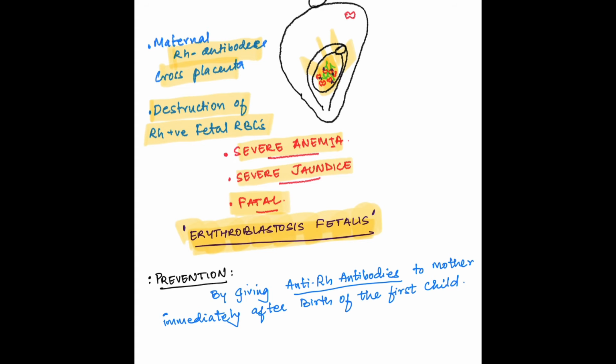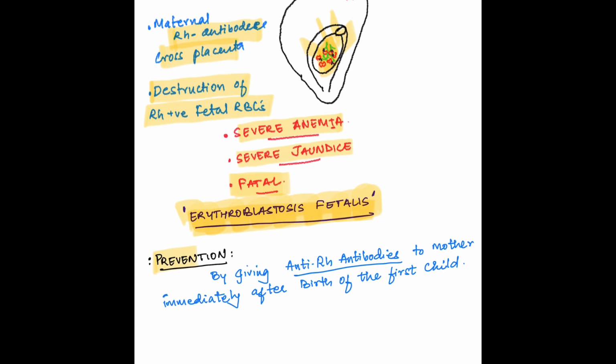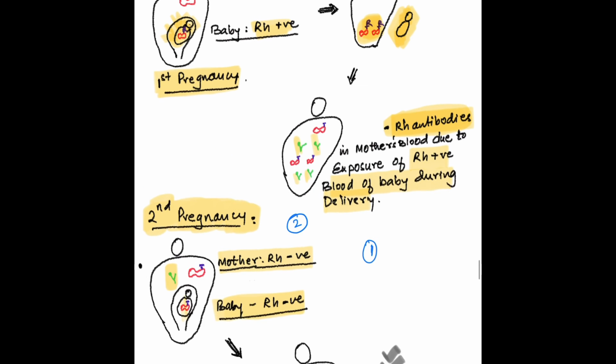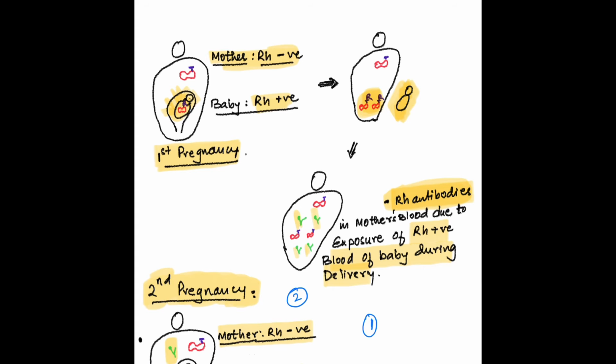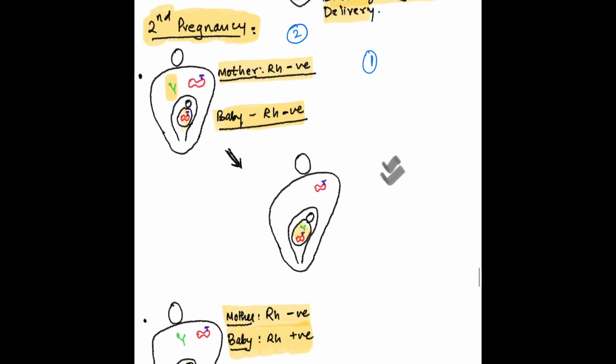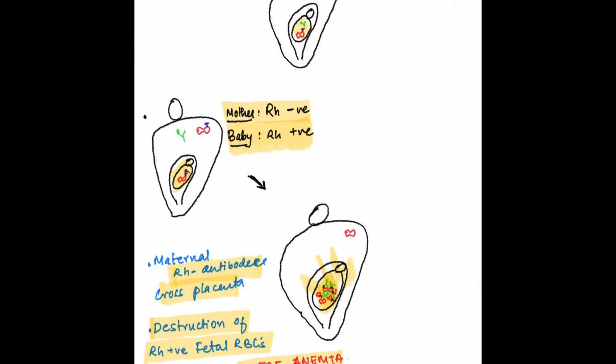This is a very severe condition and needs to be recognized. It can be prevented by giving anti-Rh antibodies to the mother after the delivery of the first child. So now we all know that if mother has Rh negative blood and the first baby has Rh positive blood, Rh antibodies are made in the mother's blood. These Rh antibodies are neutralized by giving anti-Rh antibodies to the mother after the delivery of the first child. So once these antibodies are neutralized, in the second pregnancy, there are no Rh antibodies to cause trouble to the second child, and hence it can be prevented.